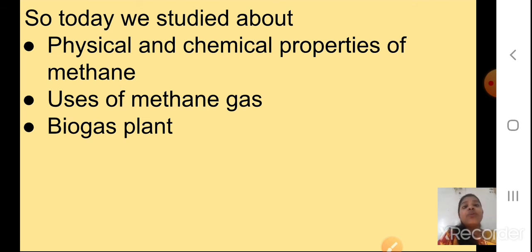You have to write all the chemical formulae, then only it will help you in 10th standard also. Carbon compounds is a very important chapter and it is going to connect to you again in 10th standard, so please study this chapter properly.